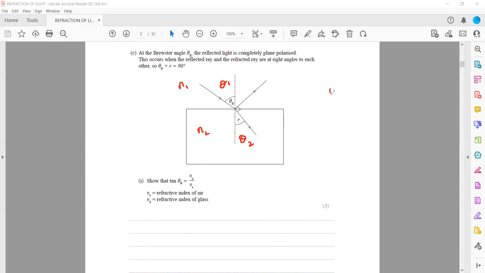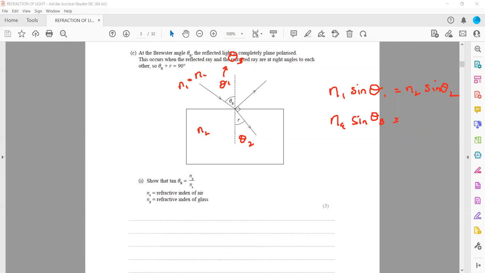According to Snell's law, n1 sine theta 1 equals n2 sine theta 2. Here n1 is the refractive index of air, which we call na, and theta 1 is equal to theta b.